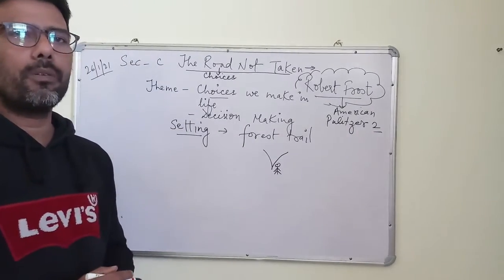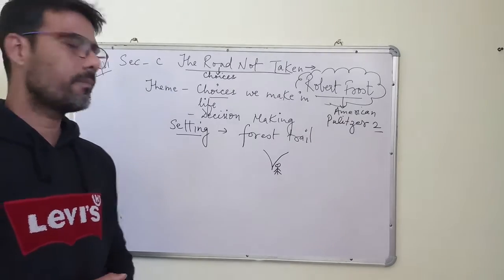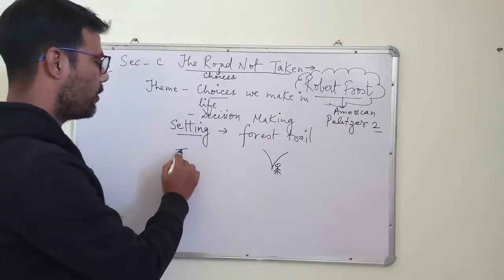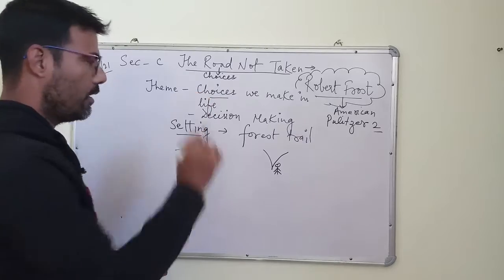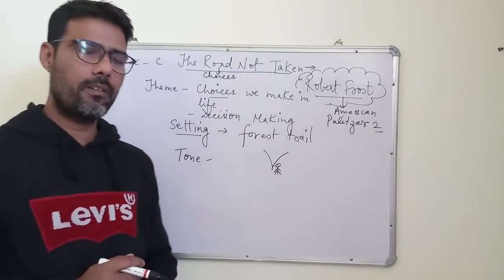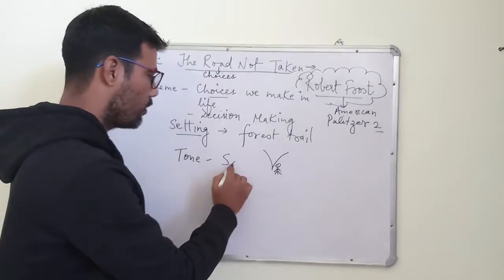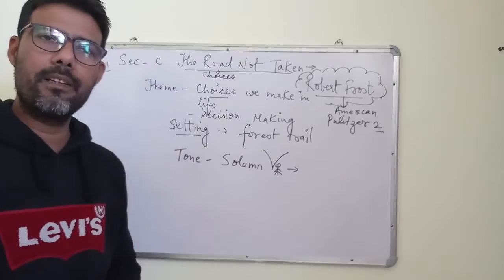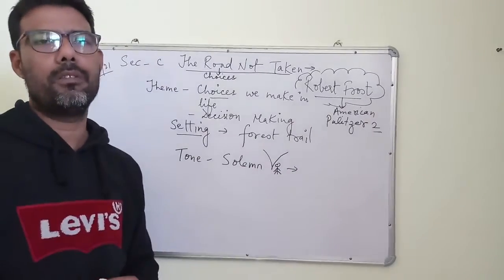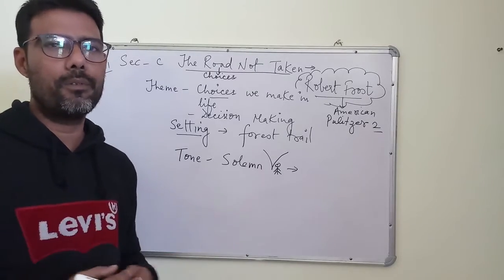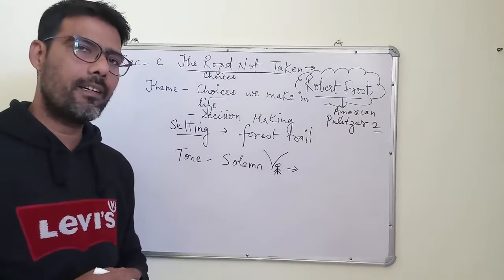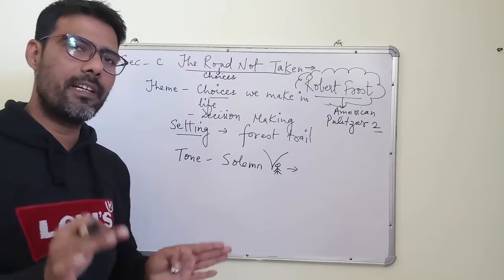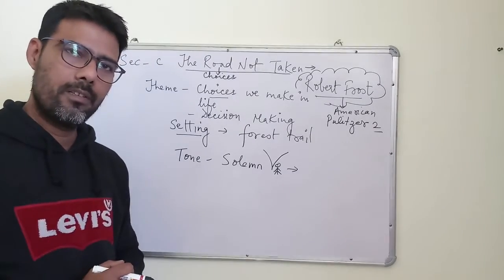Now if we talk about the other aspects of the poem, for example, the tone of the poem, the tone is solemn, but the writer claims that the poem has been written in a very light mood. He was not very confused or bewildered. No, he says that the poem was written in a very light mood, right?